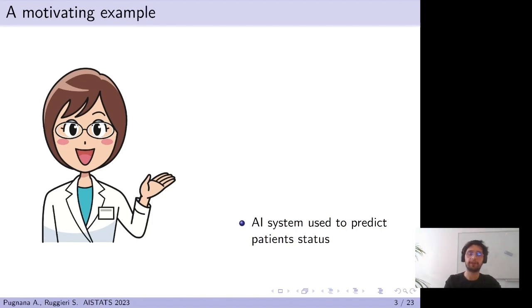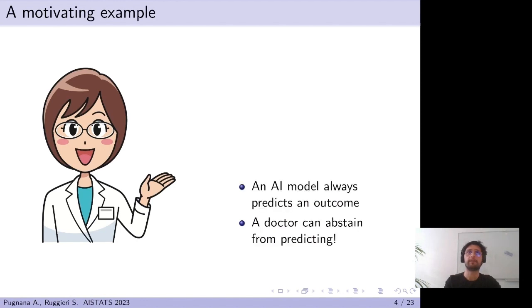Let us consider the following example, where we have built an AI system that predicts the illness status of a patient. If we ask this AI system about the patient's status, the model will always provide a prediction regarding the status of the patient, even though it might be uncertain. However, if we think about a human doctor, she might refrain from providing an answer for more difficult cases. For example, she could run more tests for the specific patient, or she can send the patient to another expert.